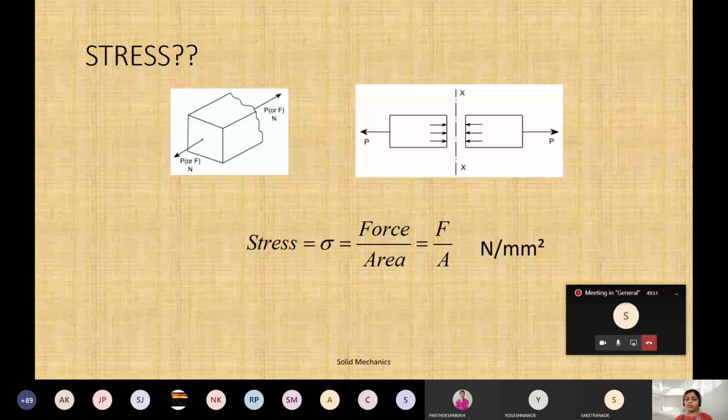And I have seen while solving the numericals the students are getting confused in units only. तो ये ध्यान देना है कि you should not get confused in units with the conversion meter to mm square या mm square to meter, और ये बहुत ज़्यादा होता है.